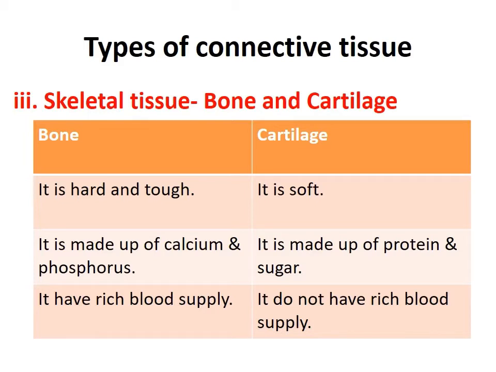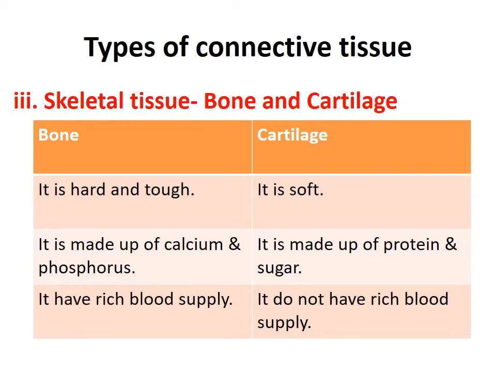are present there. But cartilage is present in the lower portion of your ear and the tip of your nose, which are very, very soft, which are not hard. Why? Because cartilage is present there. So these are the differences. This is frequently asked in your exam: differentiate between bone and cartilage. I hope you must have understood all the differences.